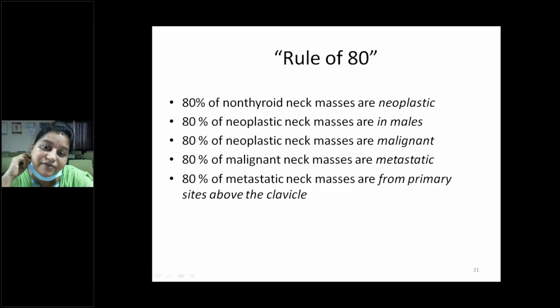So what is the rule of 80? It holds good in neck swellings. 80% of non-thyroid neck masses are neoplastic, and 80% of neoplastic neck masses occur most commonly in males, and 80% of neoplastic neck masses are malignant. 80% of malignant neck masses are metastatic, and 80% of metastatic neck masses are from primary sites above the clavicle. These are the rules of 80, which hold good in neck swellings.